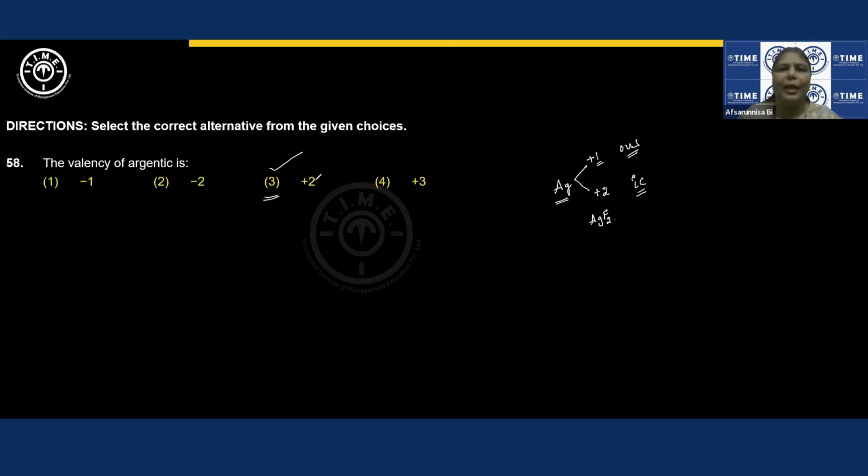If we are talking about valency, we are not bothered about the minus sign. Suppose if we take oxygen, it is -2. It gains 2 electrons to attain stable electronic configuration. Valency, we just write it as 2, right? If we take magnesium, it loses 2 electrons to attain stable electronic configuration. Valency, we just write it as 2. But oxidation state is +2, right? But still, fine.